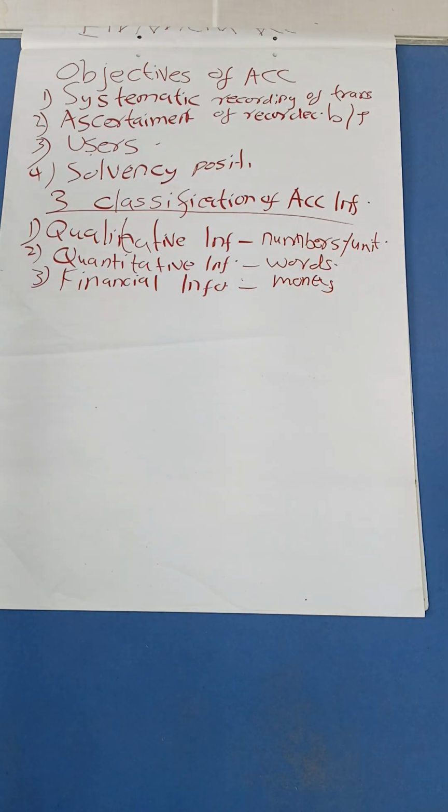Good. So those are the three types of accounting information, the types you have to know. We have quantitative information, that is information expressed in numbers. Then qualitative information, expressed in words. Financial information, that is information in regards to money.